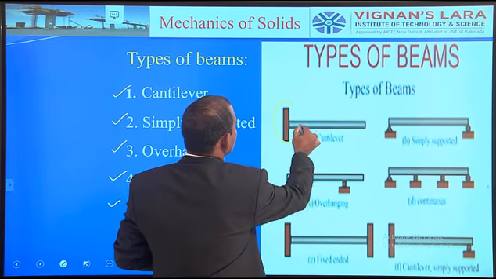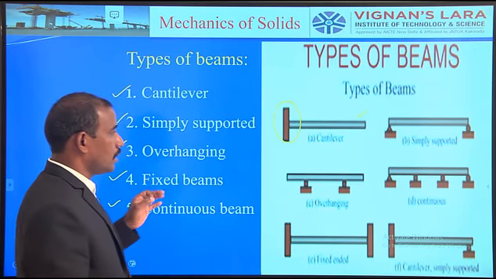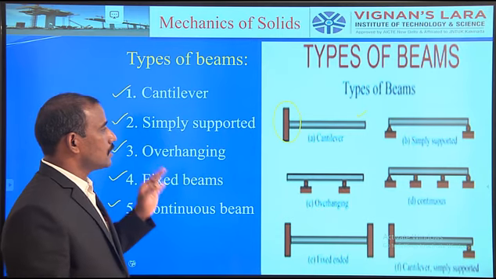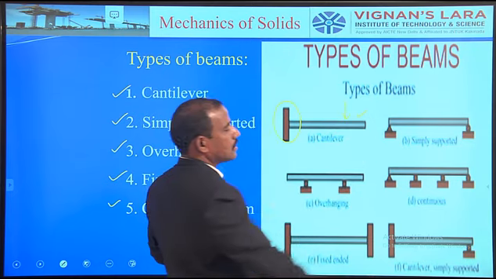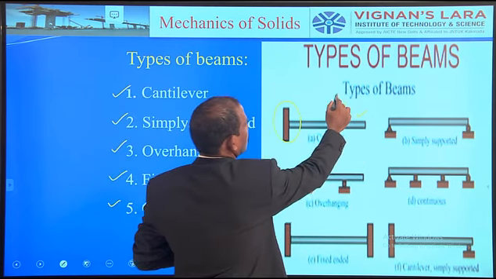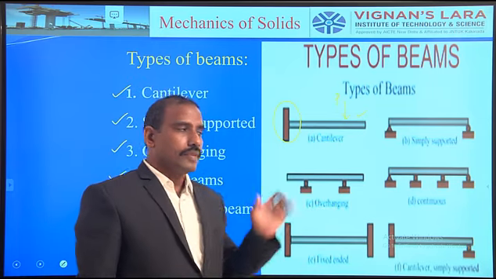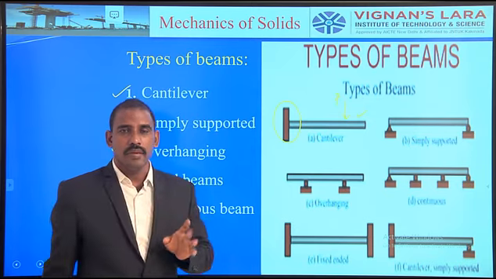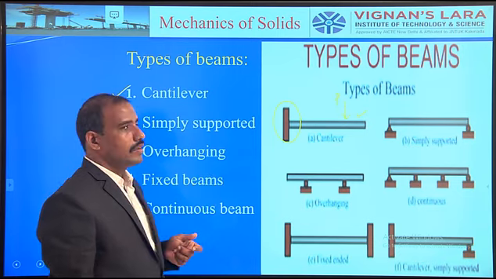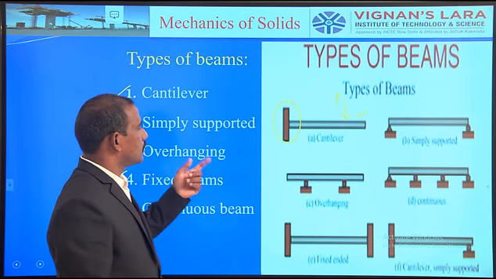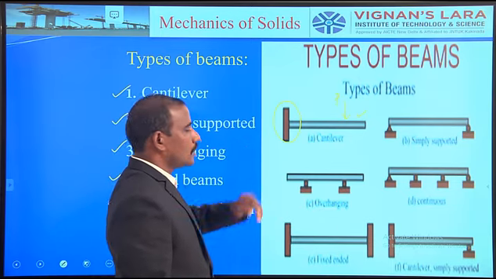Here one of its ends is fixed, the other end is free. Such a structural member, particularly a beam, should be subjected to a transverse load, represented with a P here. Then only is that structural member called a beam. First, the structural member must be a beam. Beam means the line of action of the force is always perpendicular to the axis. Then, according to the supports provided, they are classified accordingly.